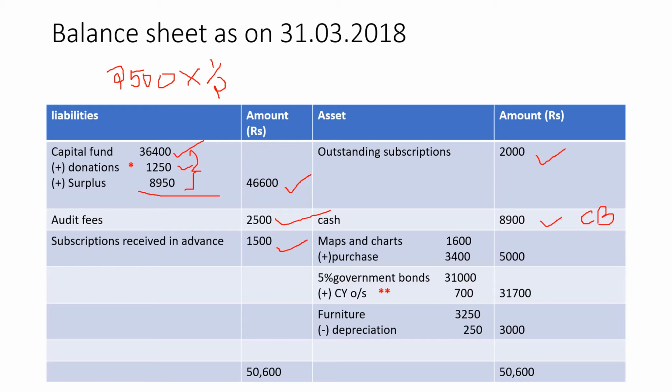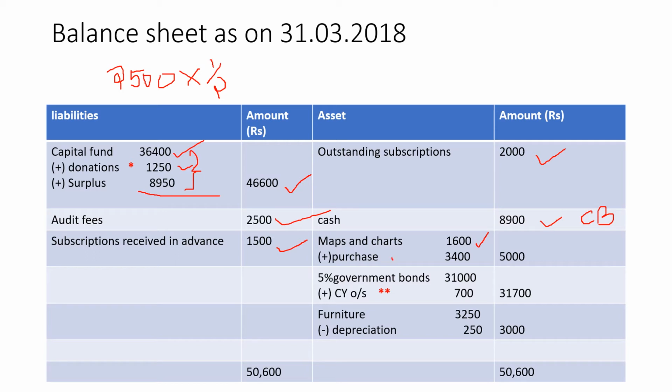Okay, one outstanding subscription is over, cash is recorded. Now we continue recording the other assets. Maps and charts. Now look at the opening balance sheet. Their maps and charts, it is given 1600. That was in the opening balance sheet. Then in the receipts and payment account, on the payment side, the third item is maps and charts, 400 is given. What is that?